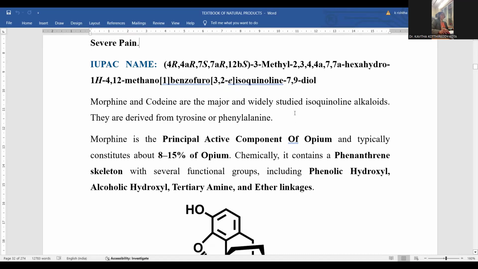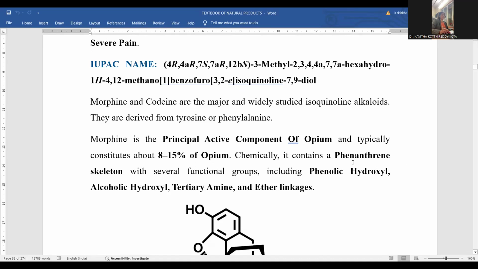Morphine and codeine are the major and widely studied isoquinoline alkaloids. Both are analogous compounds, and both are equipped with the isoquinoline at their core. They are derived from tyrosine and phenylalanine. The starting material for the biosynthesis of morphine will be tyrosine, or else phenylalanine can be taken as the starting material. Morphine is the principal active component of opium and typically constitutes 8 to 15 percent of the opium. So from this opium poppy only we are supposed to extract this morphine compound. That's the reason why the constituent of 8 to 15% opium will be there.